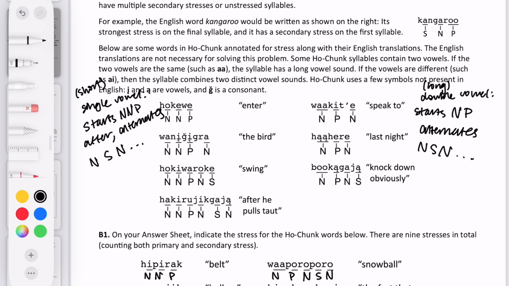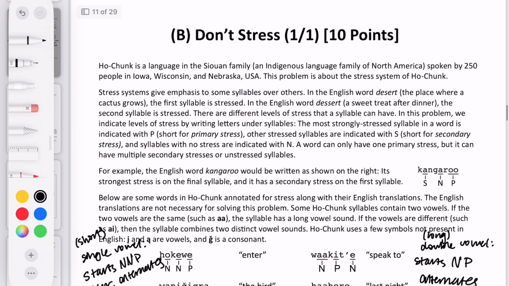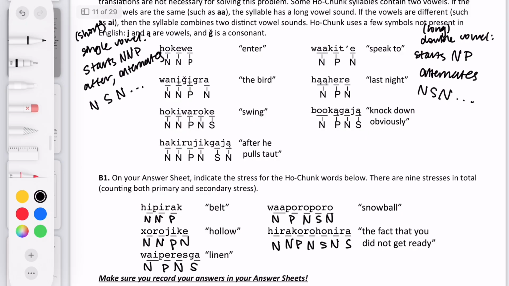I hope that was helpful in learning about these stress problems. They're a little more rare, I guess, but they definitely can still come up, and it can get a lot more complicated with certain types of consonants triggering certain stresses, certain accents triggering certain stresses, other types of vowel patterns. There can definitely be a lot more. This is a pretty simple example, but I would recommend going through trying to figure out the patterns as always.